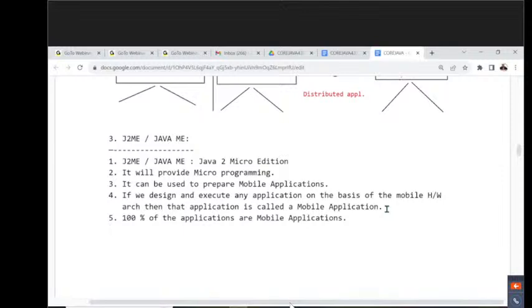Take some examples now. For example, I want to open my Facebook. If it is a computer, what I have to do? On the browser, I have to type www.facebook.com. But in our mobile phone, if we go to the Play Store and type Facebook app, it will come. That we have to install. When you click on the install button, automatically that Facebook application will be installed. If we touch it, automatically the Facebook application will be opened. Is it not a mobile application? Yes, Facebook is a mobile application.